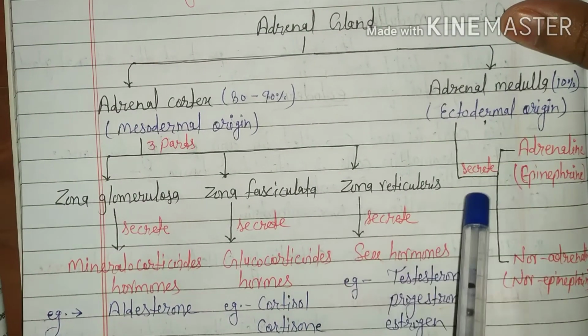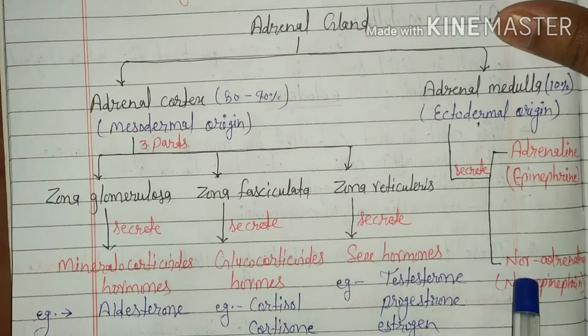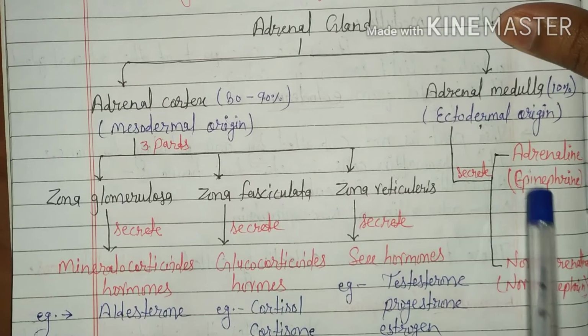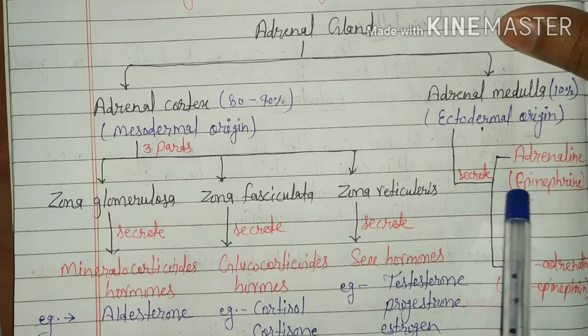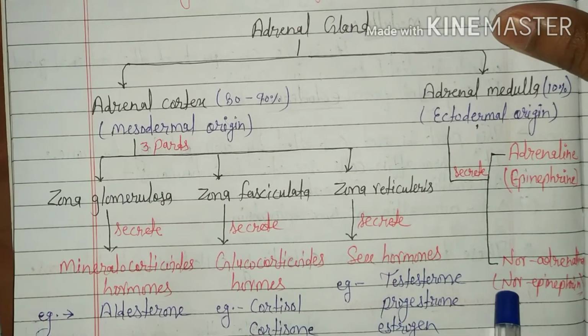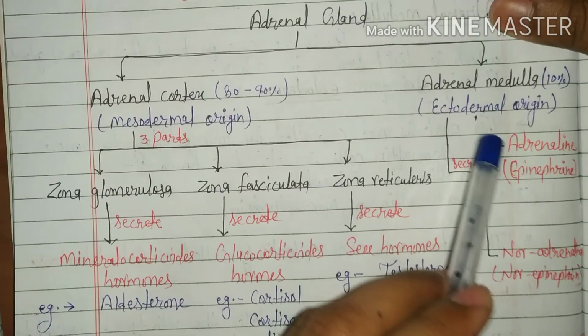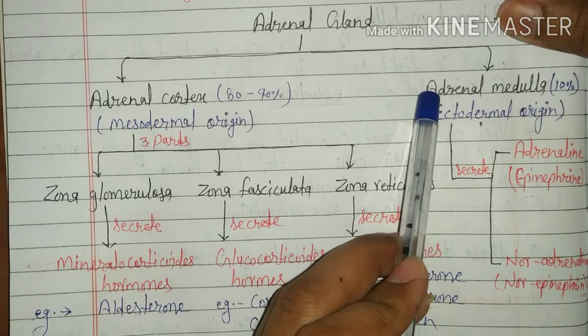Adrenal medulla part secretes two hormones, adrenaline and second noradrenaline. Adrenaline hormone is also called epinephrine, and noradrenaline hormone is also called norepinephrine. So, by this part only two hormones are secreted. These are also called 3F hormones.